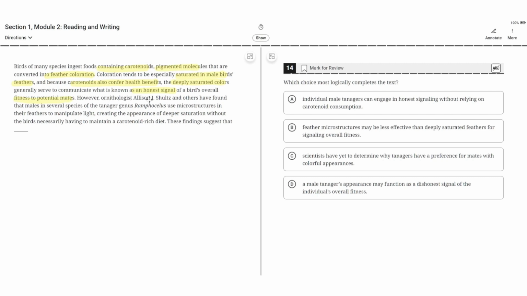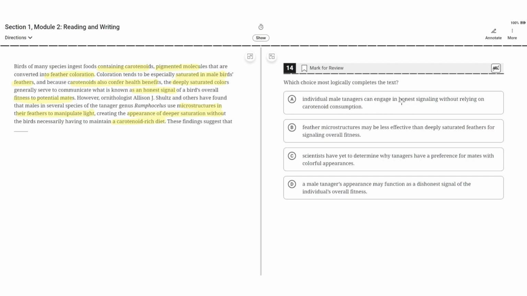However, ornithologists Alison J. Schultz and others have found that males in several species of the tanager genus Ramphocelus use microstructures in their feathers to manipulate light, creating the appearance of a deeper saturation without the bird necessarily having to maintain a carotenoid-rich diet. These findings suggest that blank. So option A says individual male tanagers can engage in honest signaling without relying on carotenoid consumption.